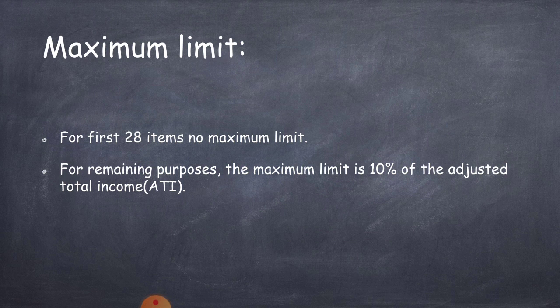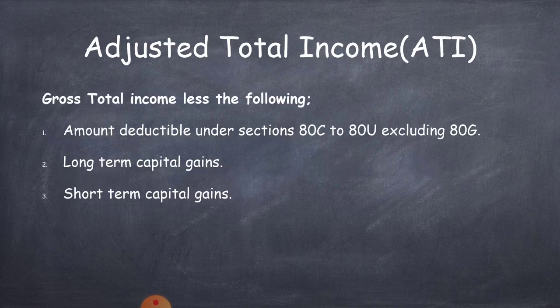But for the remaining purposes, that is with the limit, that 6 purposes, the maximum limit is 10% of the adjusted total income. That means the donation amount or 10% of the adjusted total income, whichever is less, they can claim for deduction.